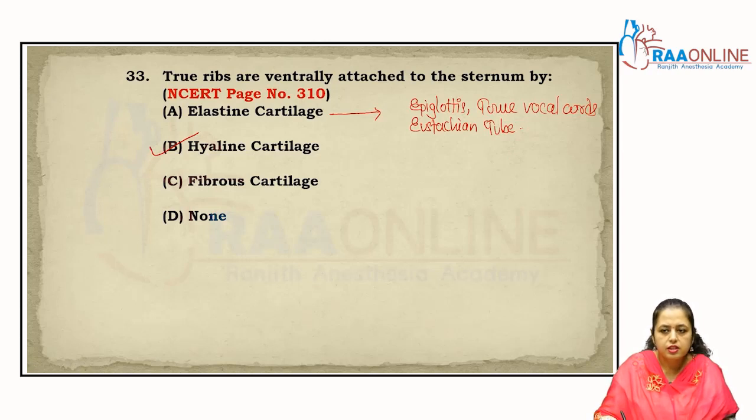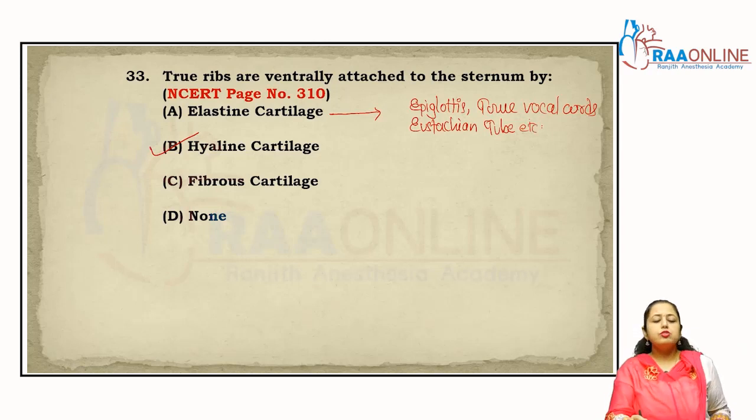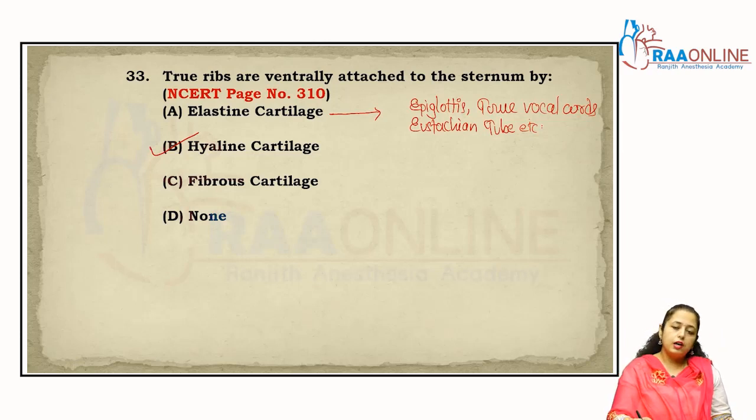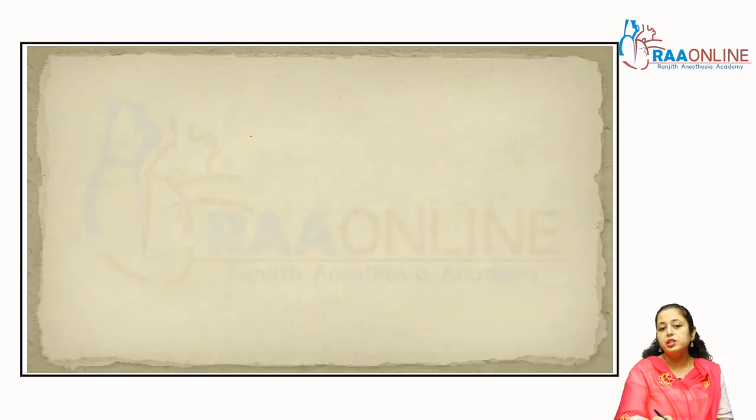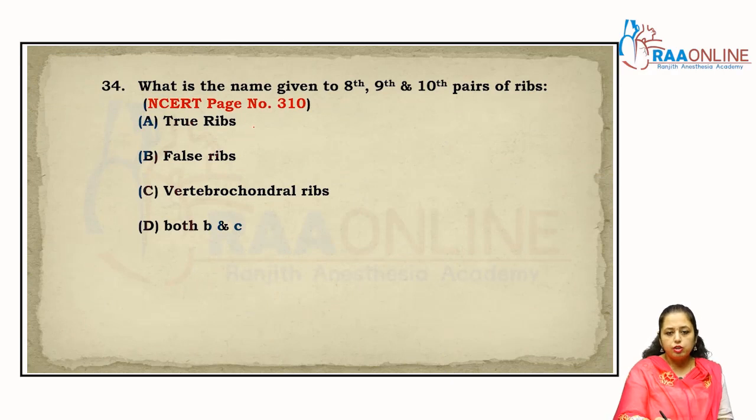Hyaline cartilage is present in the tracheal rings, nasal septum, the articular surfaces, and the margin of the sternum. Fibrous cartilage is present between the vertebrae, right? And in the pubic symphysis. But according to that question, the answer is hyaline cartilage, which is incomplete C-shaped cartilage, right? Now come to the next question.